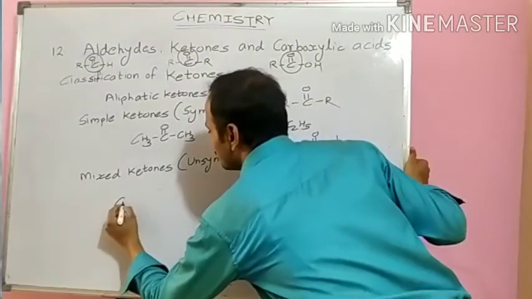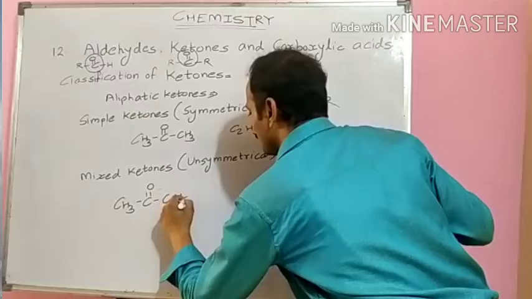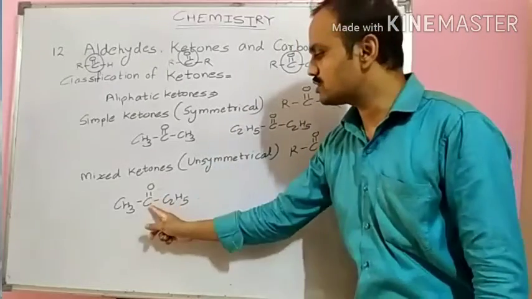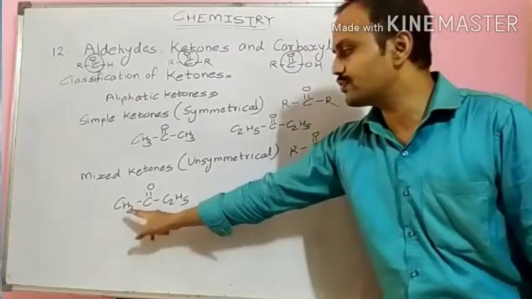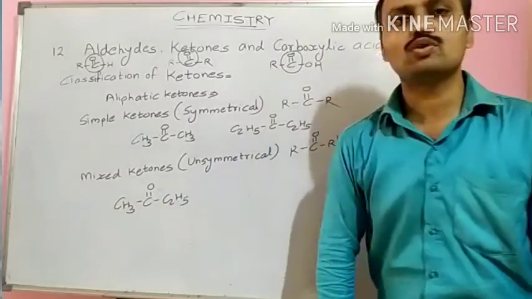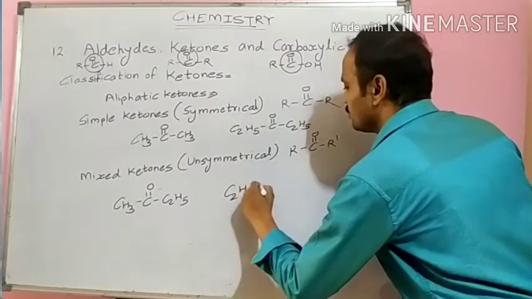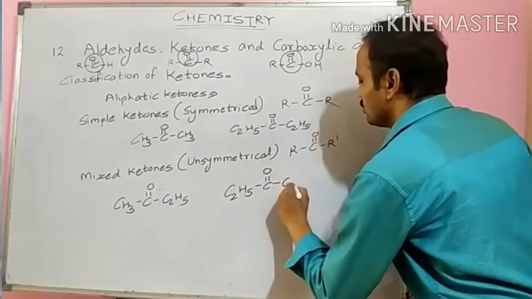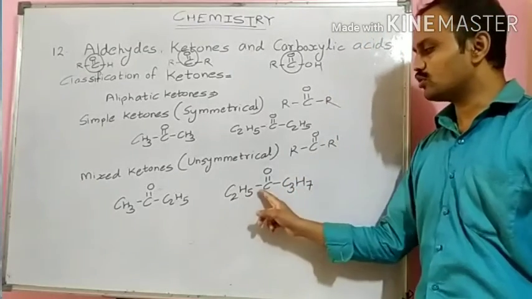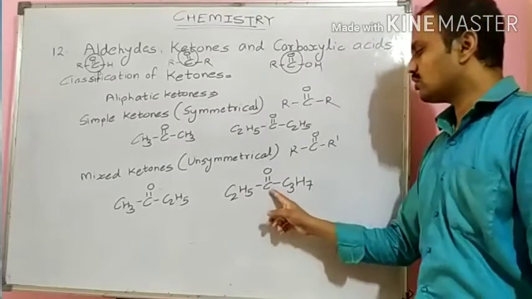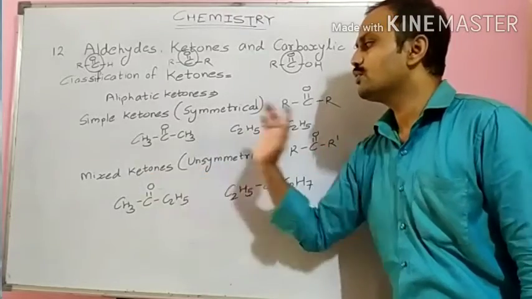We have CH3, C double bond O, C2H5. You can see, students, on the left hand side there is a methyl group and on the right hand side there is an ethyl group. Two different groups are attached, therefore it is an example of mixed ketones. Another example we will have is C2H5, C double bond O, C3H7. Here on the left hand side of the carbonyl carbon there is an ethyl group and on the right hand side of the carbonyl carbon there is a propyl group. Therefore this is also an example of mixed ketones.